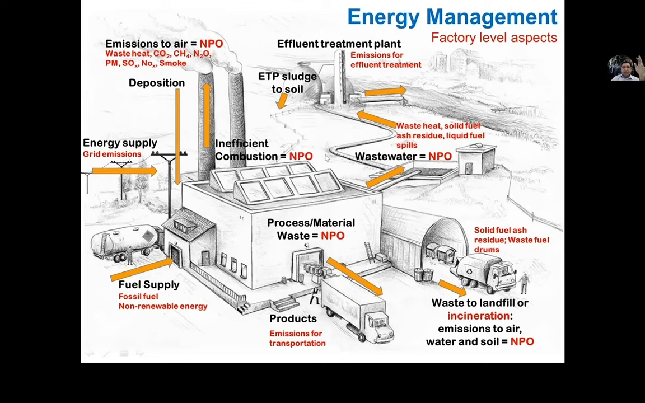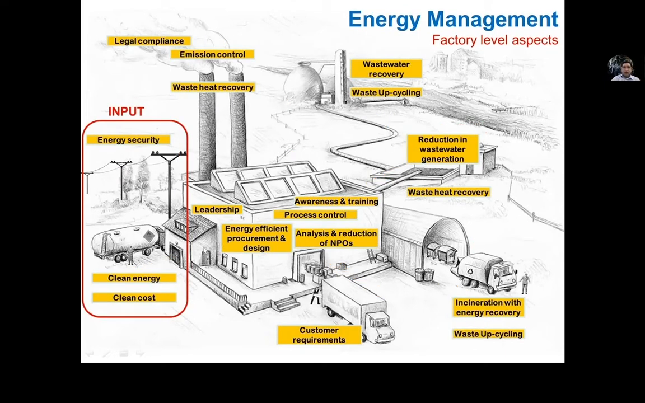This is a perspective. So looking at what we can do on the input side, as I said, we need to look at energy security, so sustainable supply of energy, then clean energy. I wanted to write energy cost, but I mistakenly wrote clean cost here. Then inside the factory, we need to look at the leadership. So what kind of leadership is there in terms of energy management, how they're progressing. Then energy efficient procurement and design. So is the factory procuring efficient equipment? Is the factory designed according to the efficiency requirements?